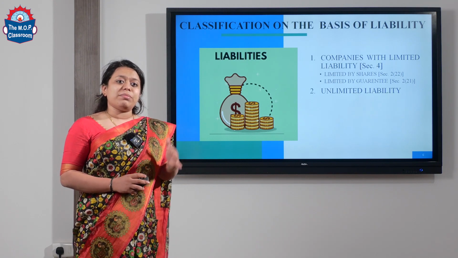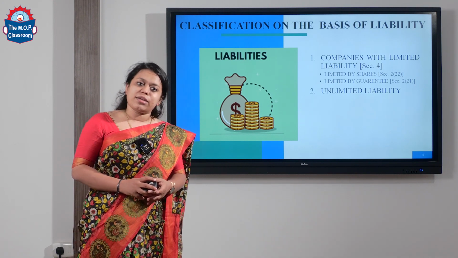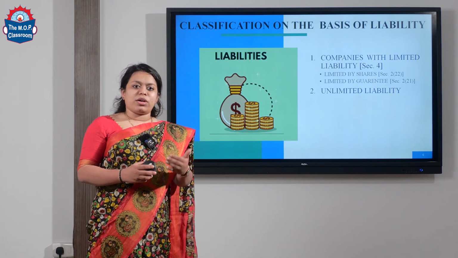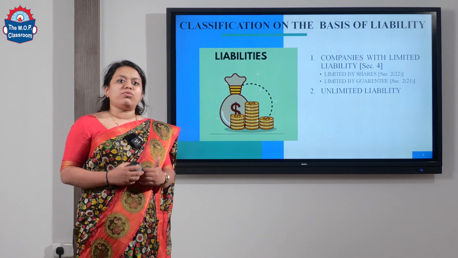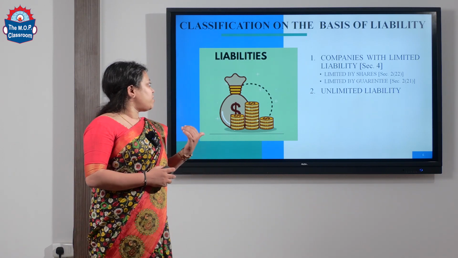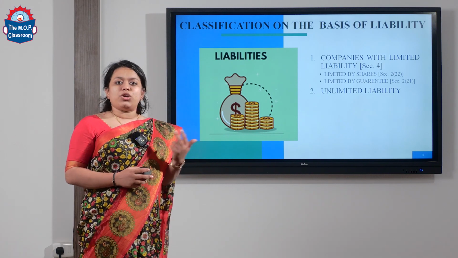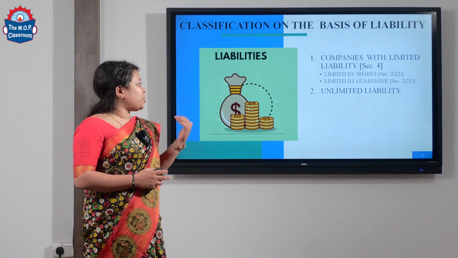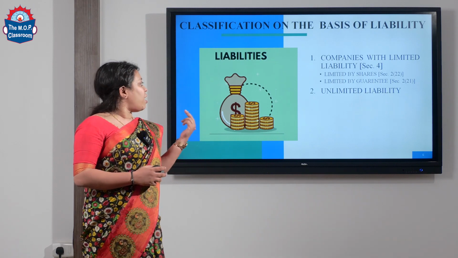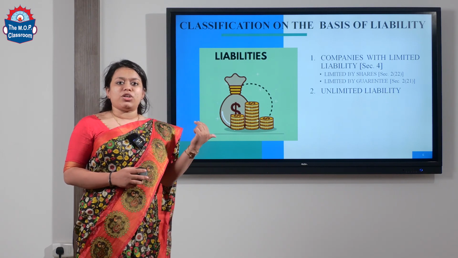Companies with limited liability are companies which are bound to pay only the particular amount they have received. In companies with limited liability there are 2 types, which are limited by shares and limited by guarantee. What is limited by shares? It comes under Section 2, subsection 22.